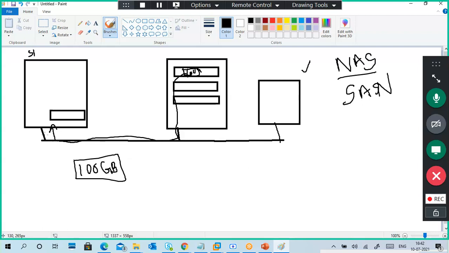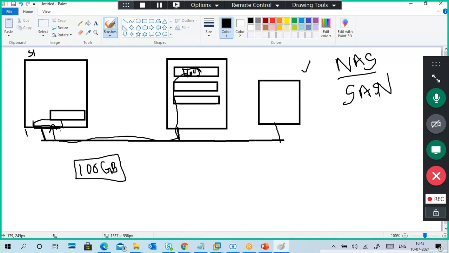So whenever you attach this disk, the disk will be attached to your PC and it shows as a local disk. Like you have disk 1, disk 2, disk 3, right? Those I attach to the server directly.